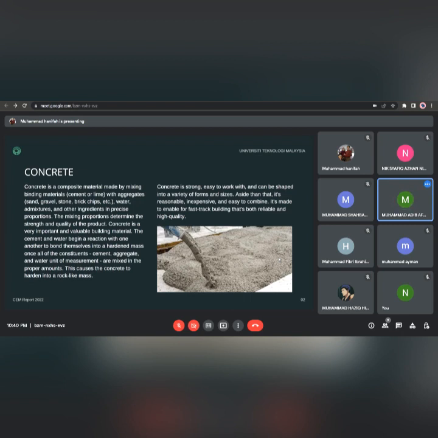Concrete is so powerful, easy to create, and could be formed into varied shapes and sizes. Besides that, it is reasonably low cost and is instantly mixed. It is designed to allow reliable and high quality fast track construction.